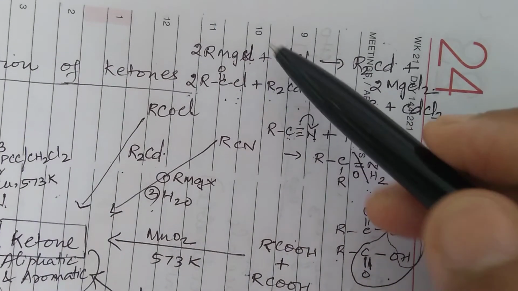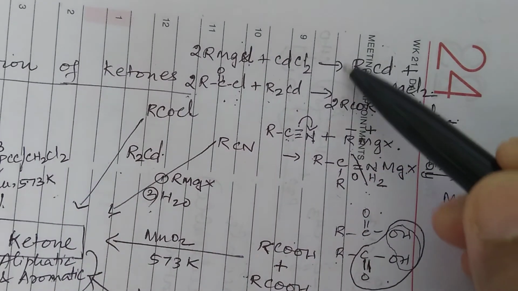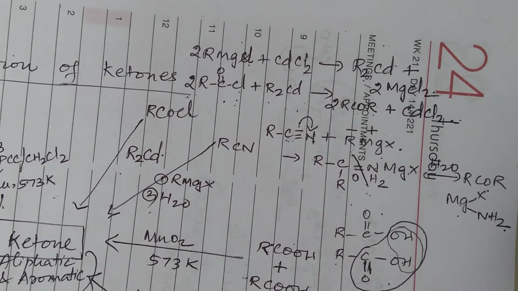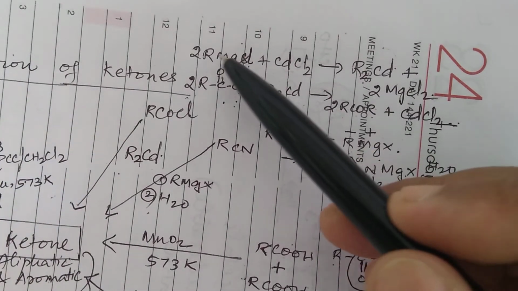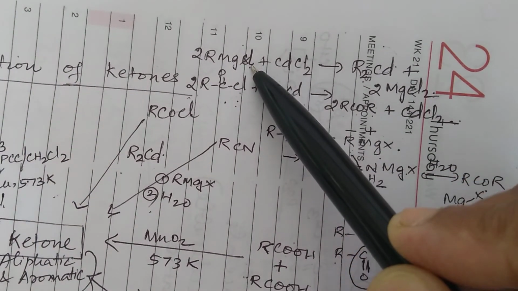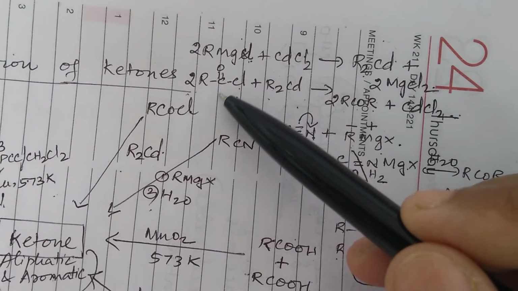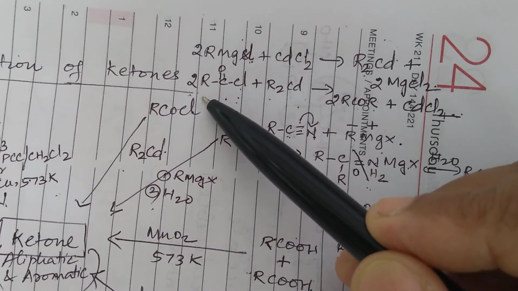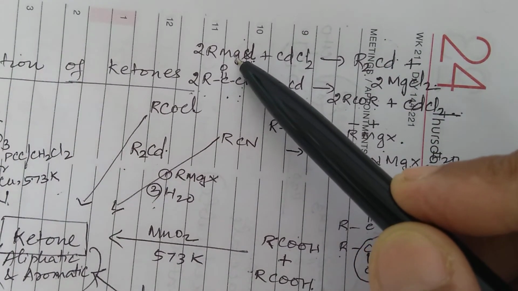Now why is it not prepared directly from RCOCl and RMgX? What is the point of converting it into dialkyl cadmium? That is because if you are preparing it from RMgX, suppose the ketone is formed, that ketone with RMgX followed by hydrolysis will give tertiary alcohol.